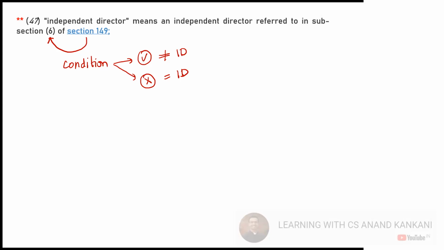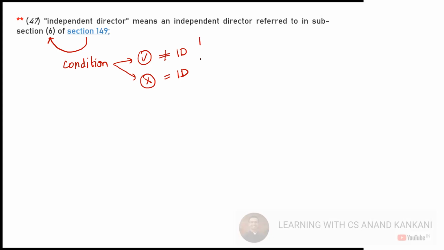The independent director should not have a relationship with the company. The person is of integrity, was not the promoter. So you have clause A, B, C, D, E, F. There are six clauses. Some other day we'll discuss what an independent director is and how you actually become one.